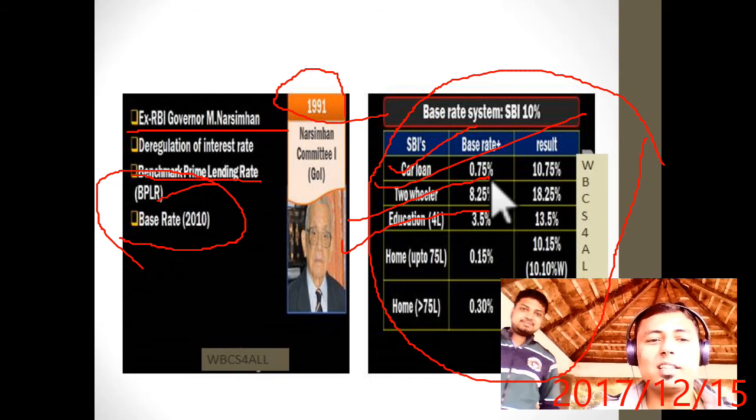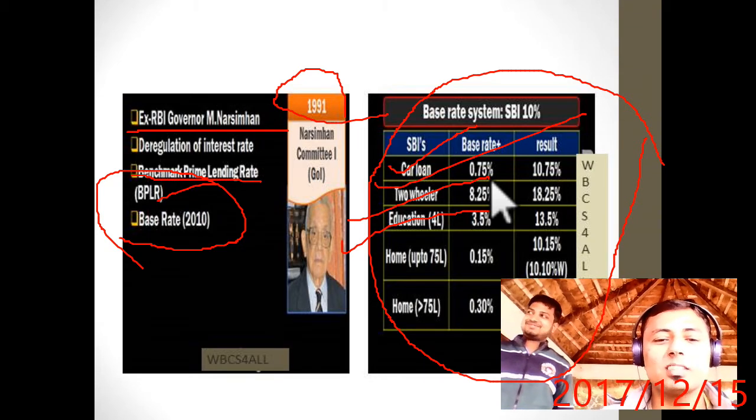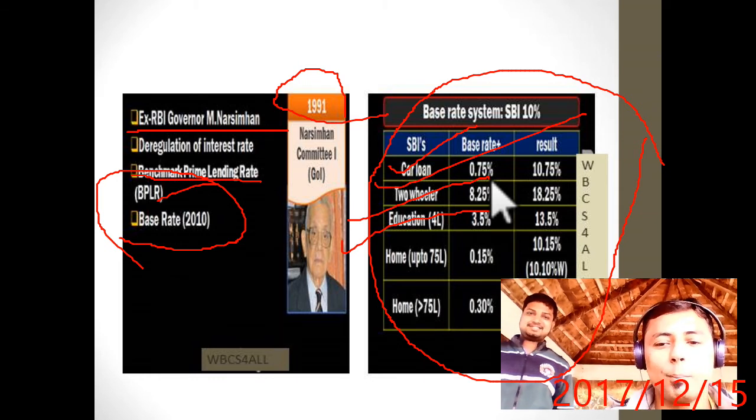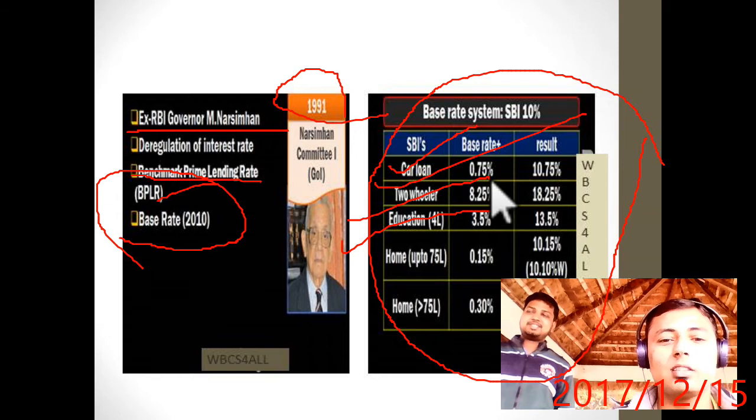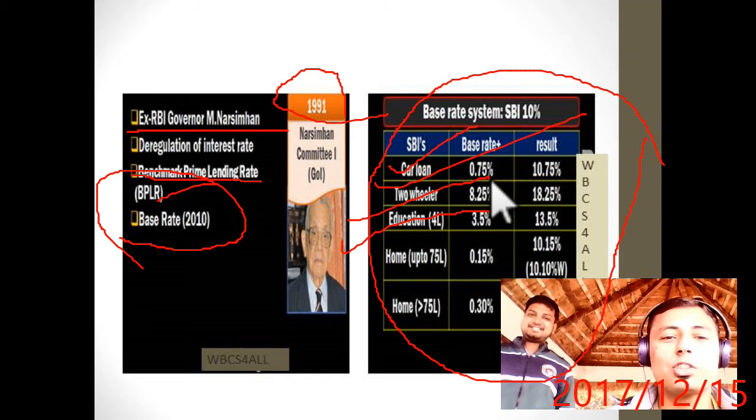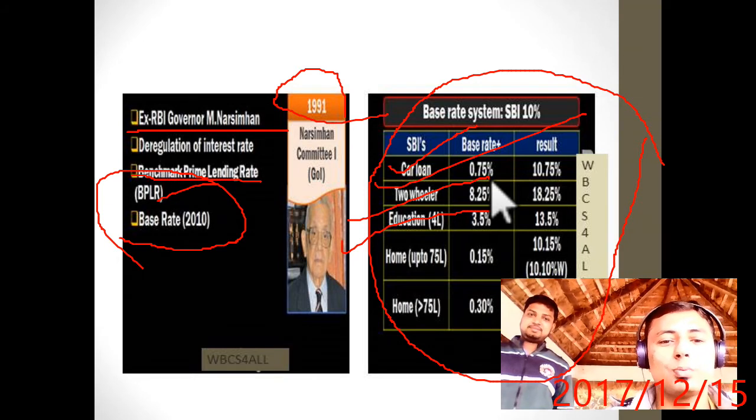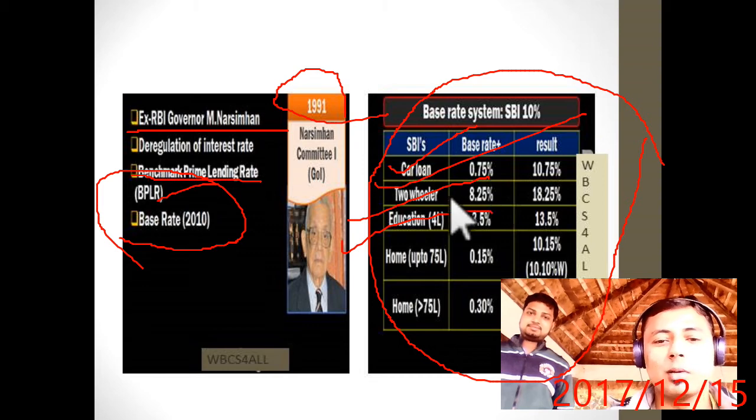So why does this happen? Why is the government not interfering? Because for big businessmen, there is a chance that they will refund the money, so the risk is very less. So that is why they have more chances of returning the money. But in the case of the poor, there are fewer chances of returning the money. So that is why the risk is high, so they are charging more interest rate.